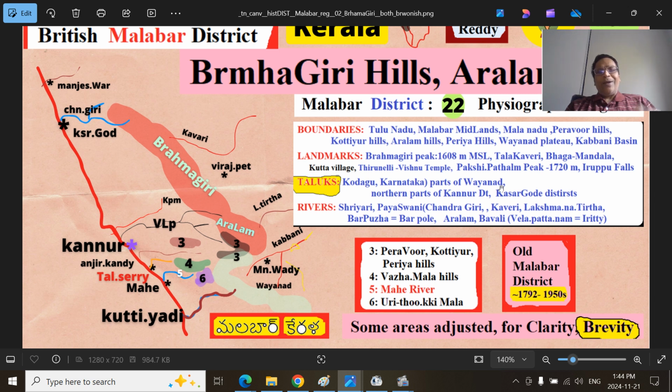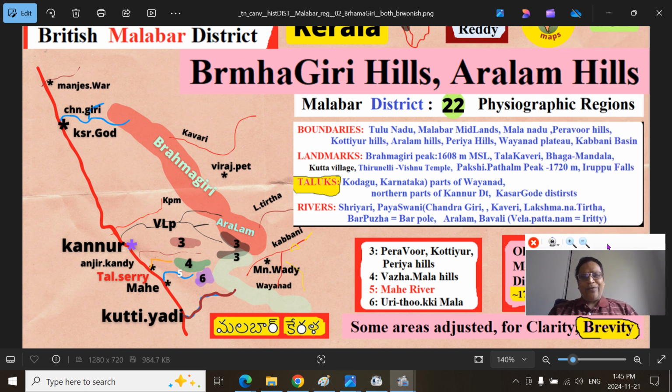What are the landmarks, the important things in this geographic or physiographic region? Of course, the Brahmagiri Peak will be around 1608 meters above mean sea level. And Talakaveri Bhagamandala, where the sacred Kaveri Mata, the Kaveri River, originates, that eventually joins in the Carnatic region, the Tanjavuru Delta region, into the Ganga Sagar Ocean.